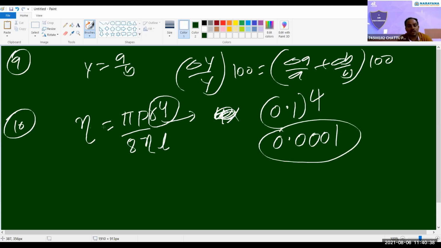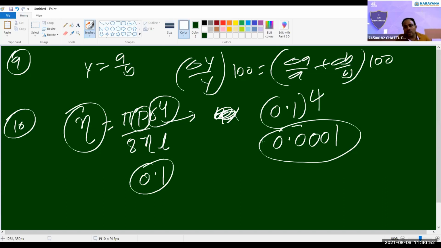That will affect more and change the entire value of eta. But if the error is in pressure, let us say 0.1, then only 0.1. But if the error in R is 0.1, then R power 4 becomes 0.001, so the total eta value will change. A huge change will happen. That is why we have to be careful about R, and measure the R value more accurately.